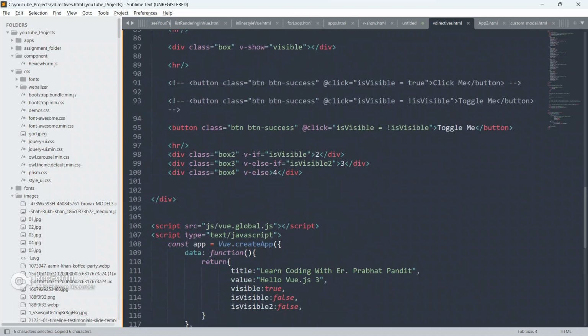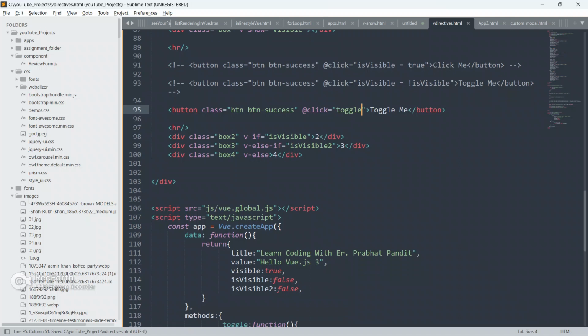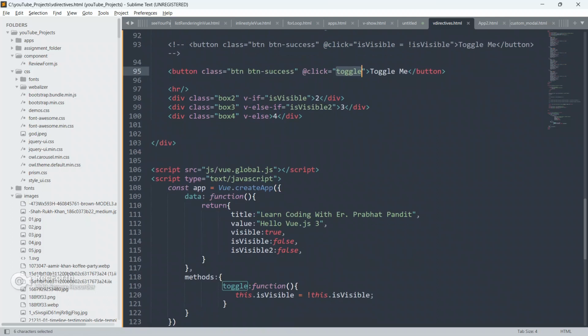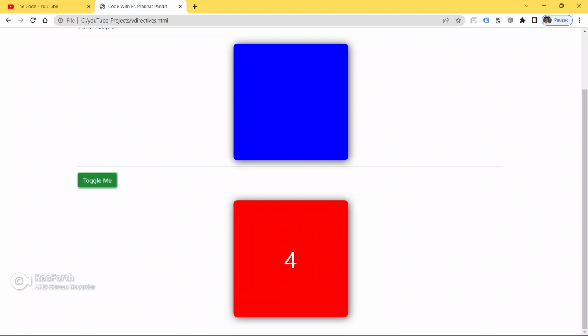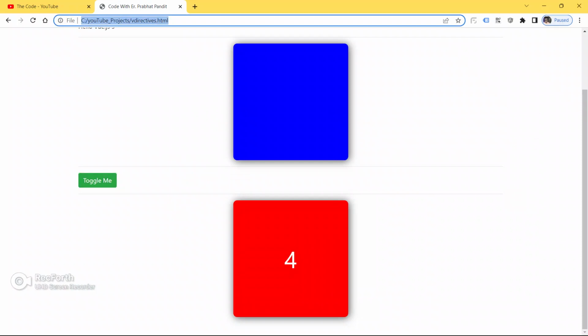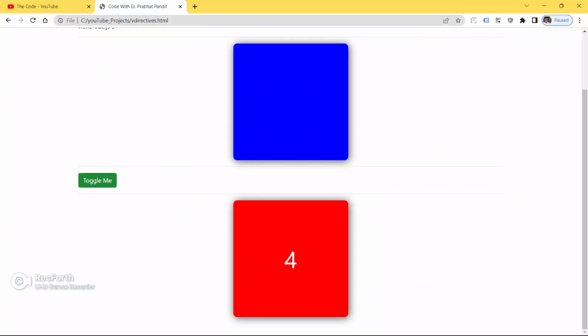Now we will copy this function and paste it here. So now I have given the @click event. We are listening for the click event, and the function name is toggle, and we are toggling this isVisible box. As of now it is false. So now save your code, go to the browser and refresh your page. Click on the button toggle me.